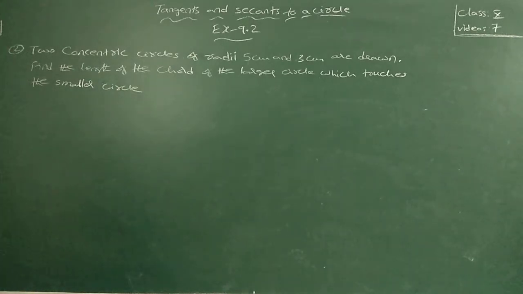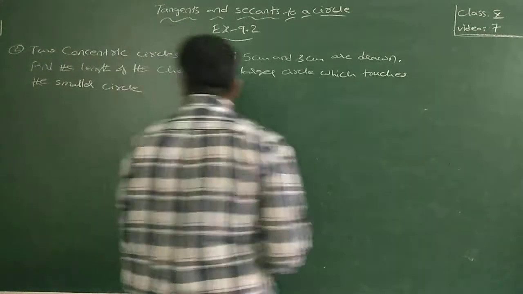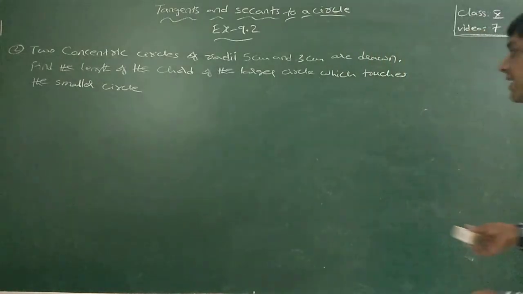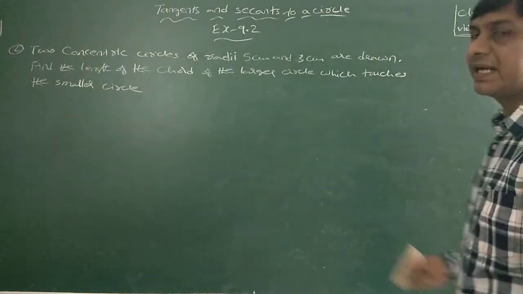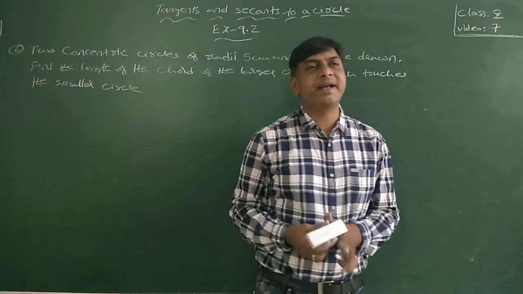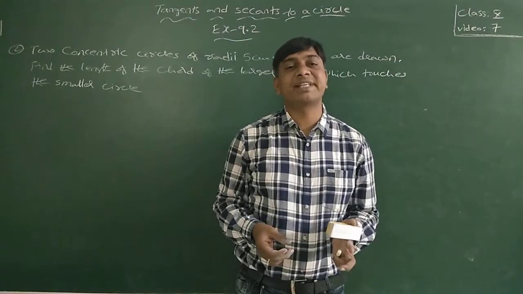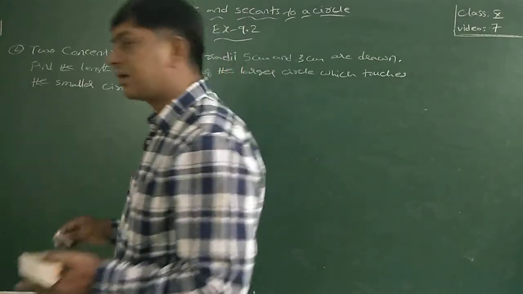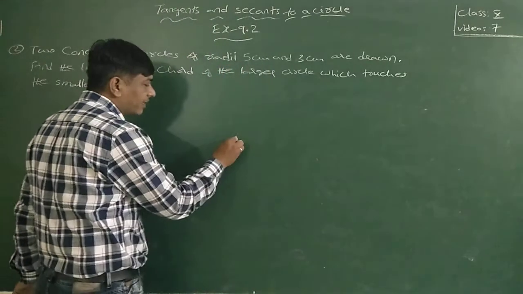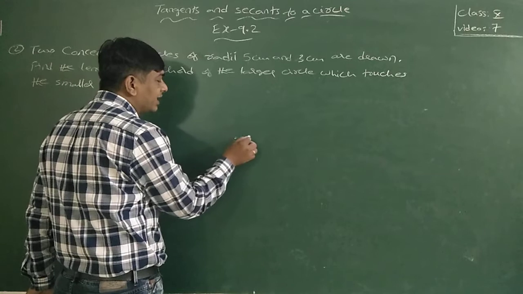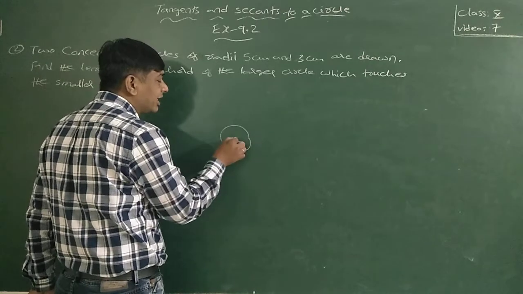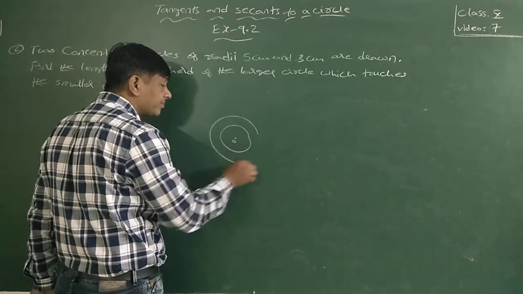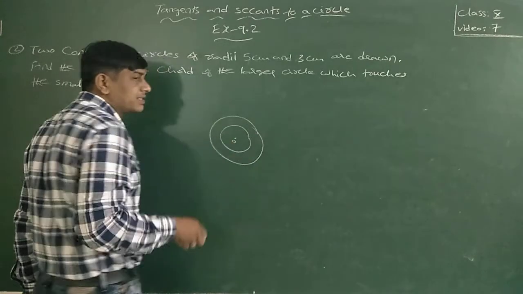Which touches the smaller circle. See here, two concentric circles. Circles with different radii and the same center are called concentric circles. From the center, one 3 cm circle is drawn and one 5 cm circle from the same center. So these are the concentric circles.